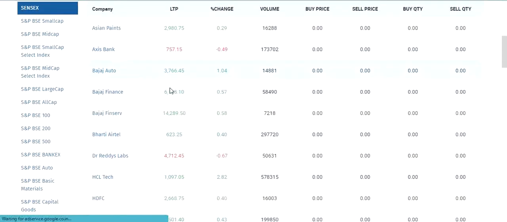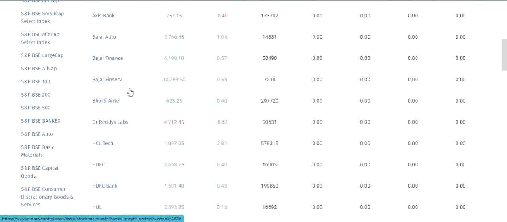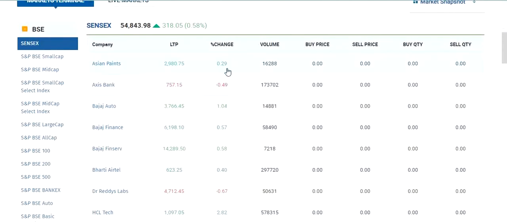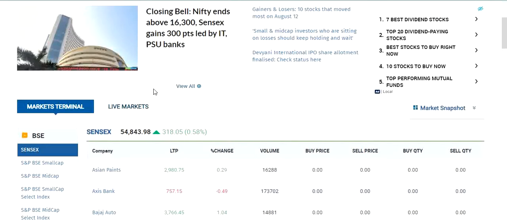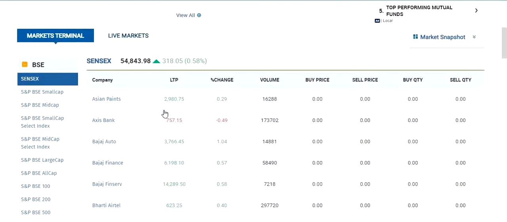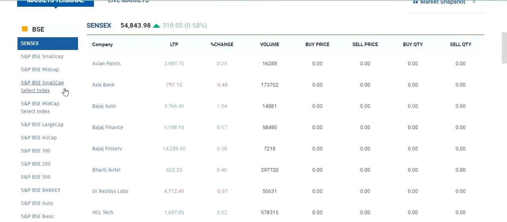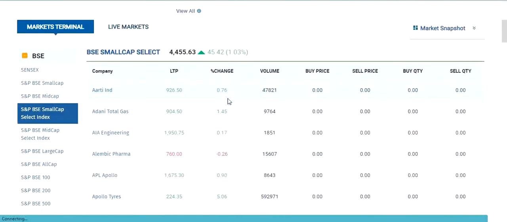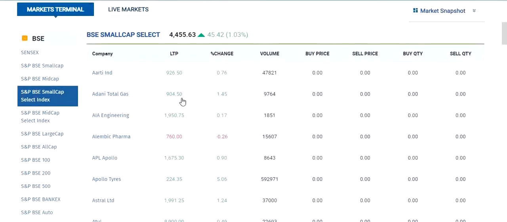We are seeing here Asian Paints, Axis Bank, Bajaj Auto. So what stocks are present in the Sensex, and how much percentage variation has happened in volume, buy and sell price, and quantity. All the related news we can see in the Indian indices section, meaning which stocks are present in a particular index. We can see all their stock action and related news. Everything we can see in the Indian indices section.